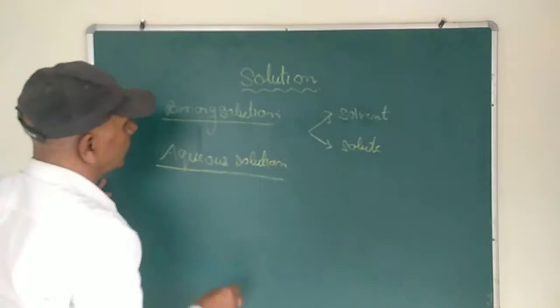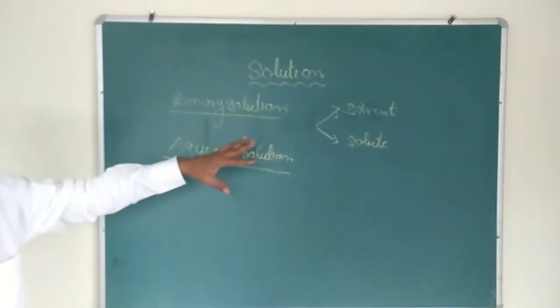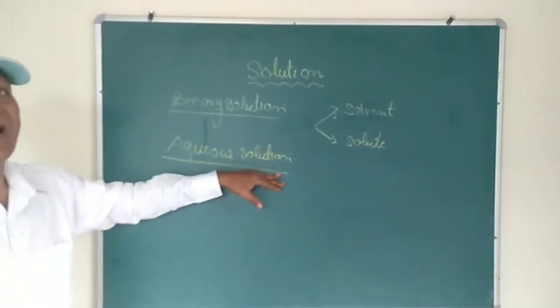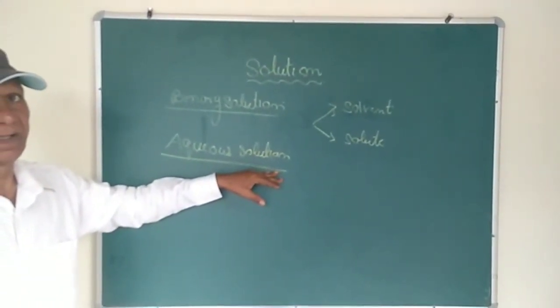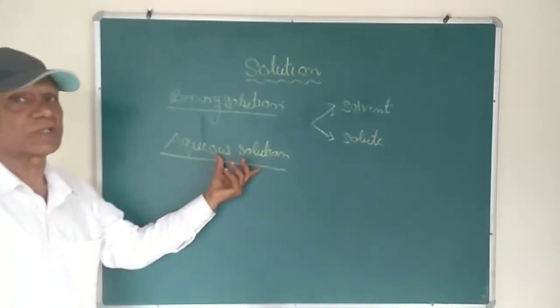If we prepare a solution in water, that is, if water is the solvent, then such a solution is known as an aqueous solution. Usually we prepare solutions in water, and that's why it is called an aqueous solution.